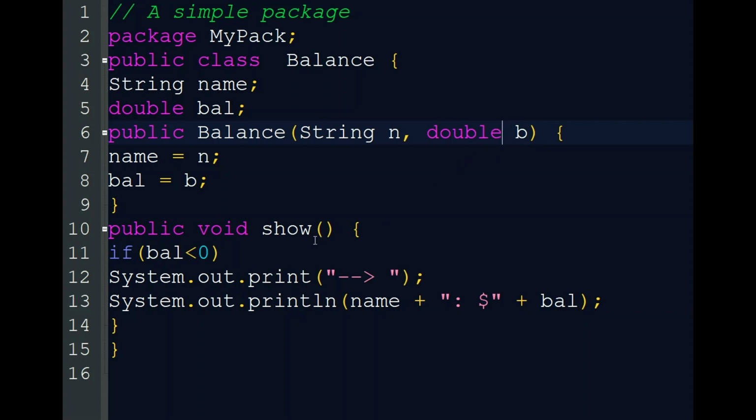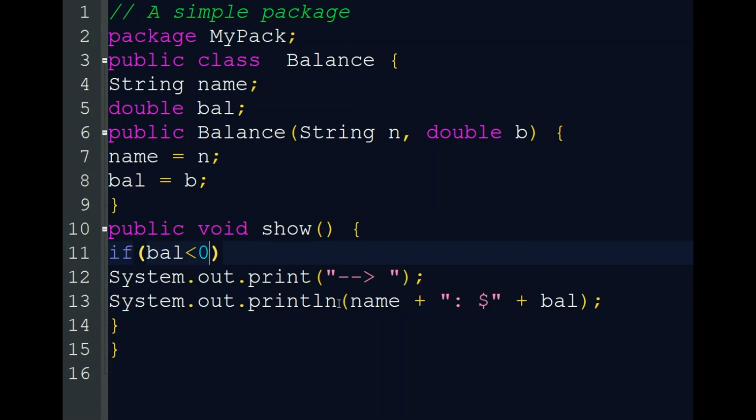Also, one important method is there, that is public void show. This is also public because we want to access it from outside this program. If balance is less than 0, we are printing System.out.print with an arrow to recognize that this account holder has a negative balance.